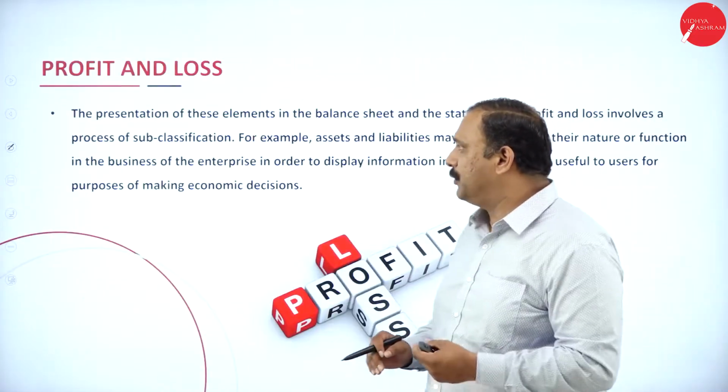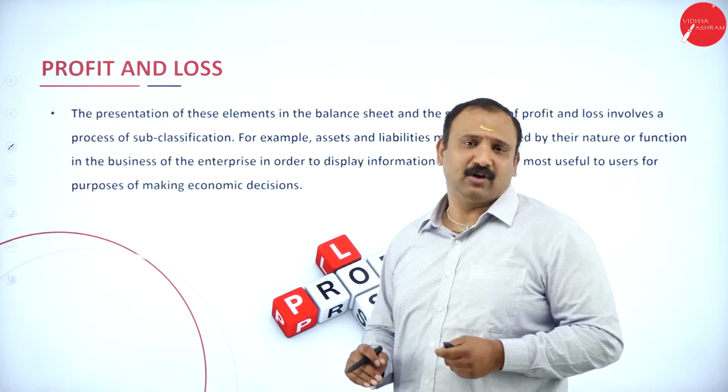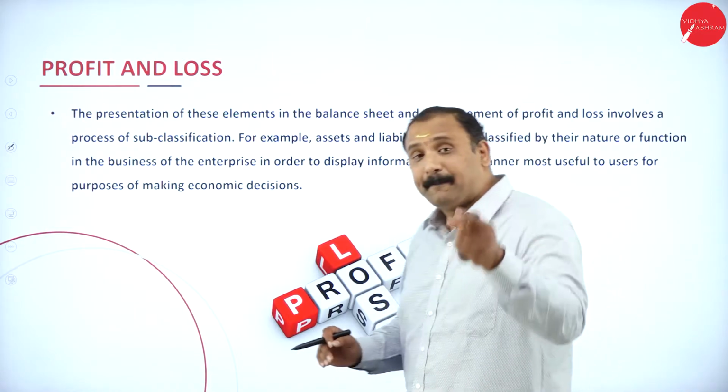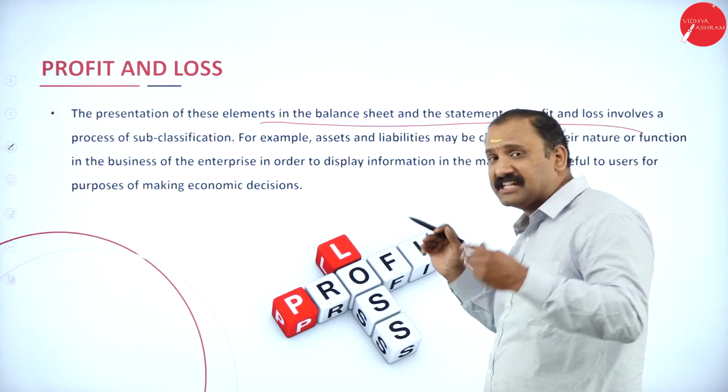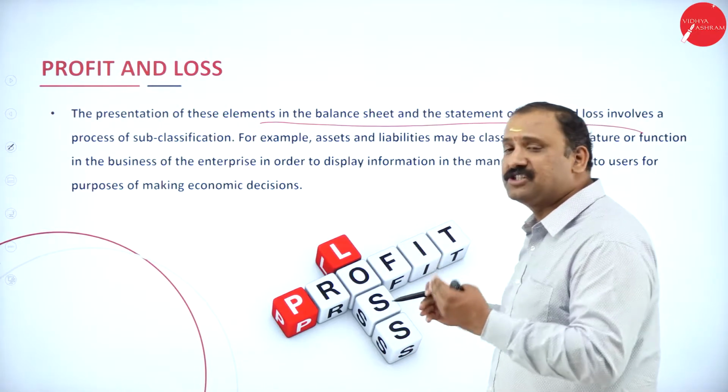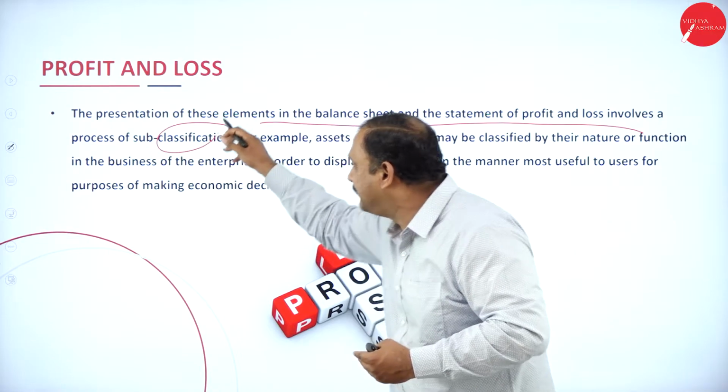Now, moving forward, let's start with the profit and loss statement altogether. The presentation of these elements in the balance sheet and the statement of profit and loss leads to the process of subclassification.